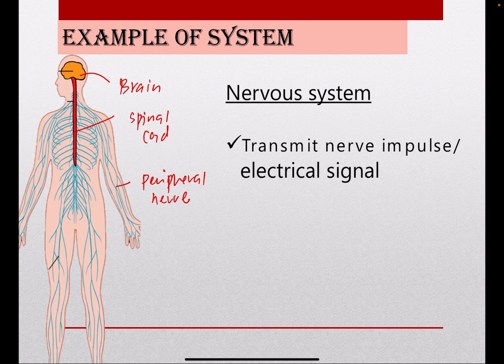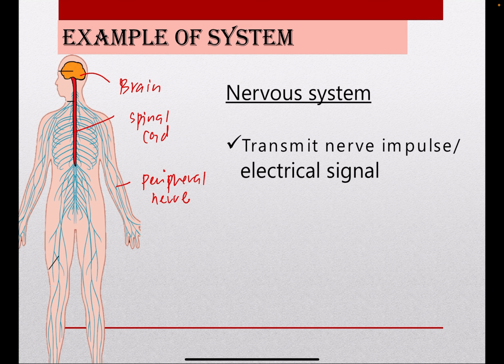So this involve the transmission of nerve impulse. Bila kita pegang objek yang panas, the receptor located at our skin will detect and it will convert the stimulus, okay, into a nerve impulse. The nerve impulse will be carried by a nerve cell ataupun neuron to the brain. So what the brain will do, the brain will interpret the informations and give a response. So automatically awak akan angkat tangan awak daripada objek yang panas. So nervous system is very important to protect ourselves.